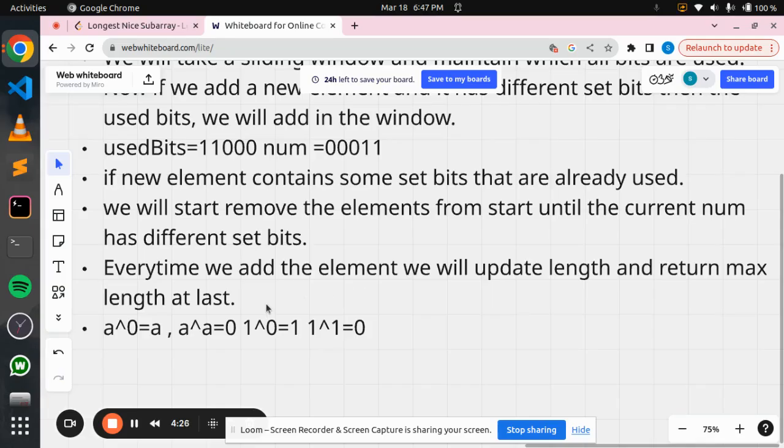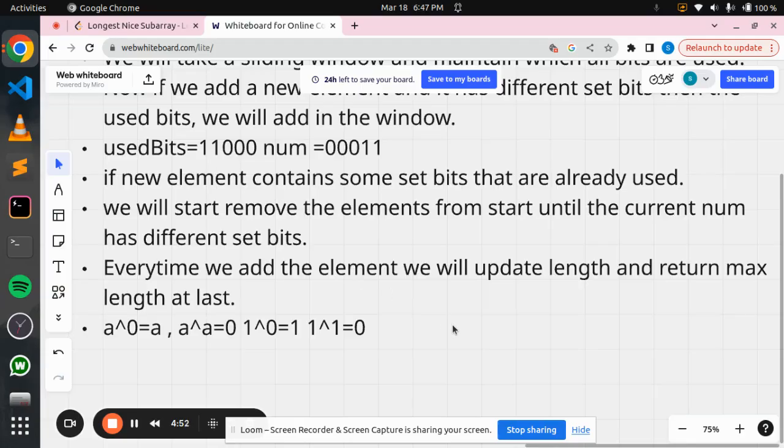Now we'll see some properties of XOR. If we do XOR of any number with 0, we'll get that number itself. And if we do XOR of any number with itself, we'll get 0. Like 1 XOR 0 is 1 and 1 XOR 1 is 0. So this property we'll use to find our used bits. Like in the window, currently there would be no element, so the used bits will be equal to 0.